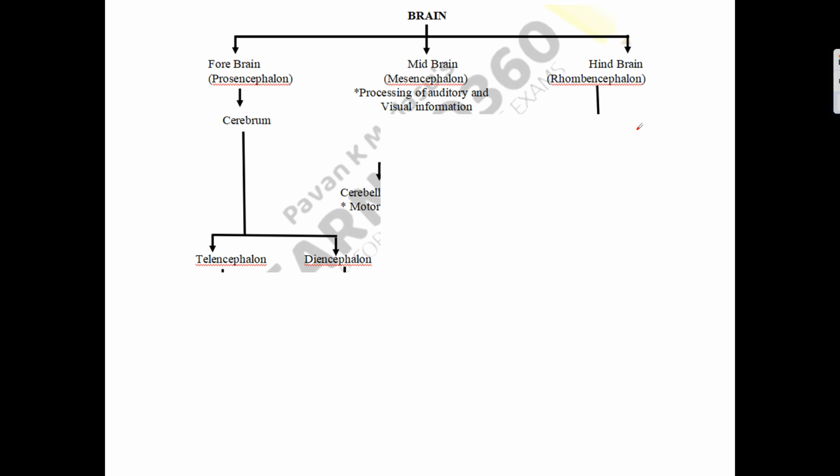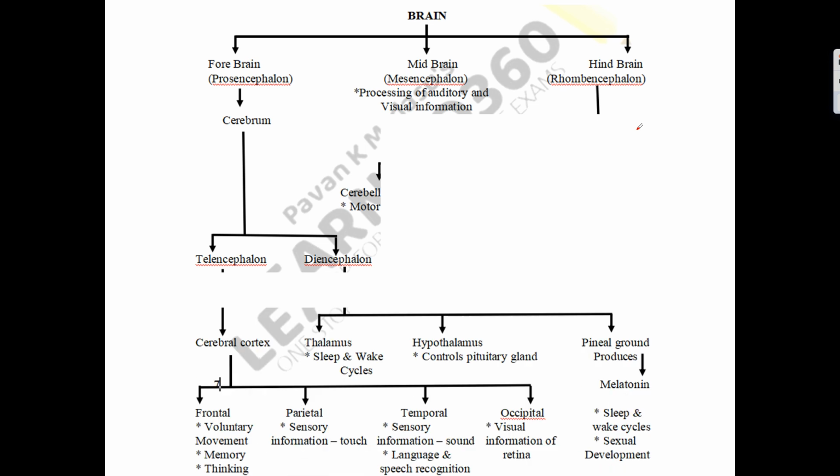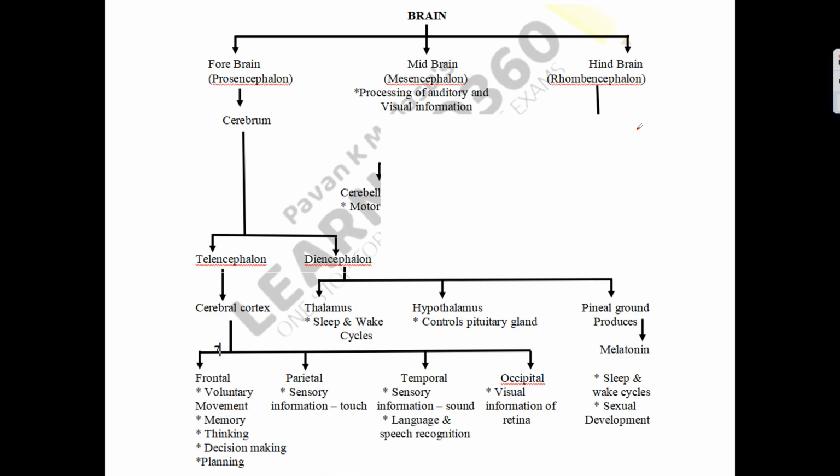This cerebrum is divided into two parts, telencephalon and diencephalon. The telencephalon contains the cerebral cortex, whereas the diencephalon constitutes the thalamus, hypothalamus, and pineal gland.